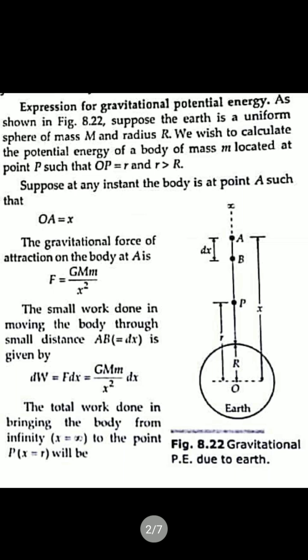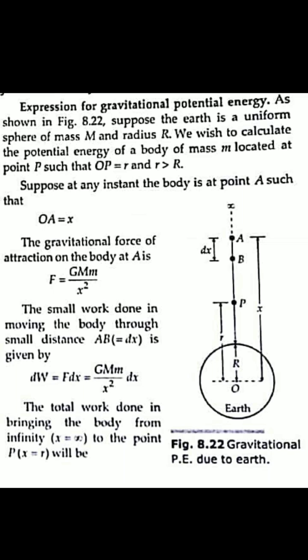Now we derive the expression for gravitational potential energy. For this, we consider the earth as a uniform sphere of mass capital M and radius R. Now we calculate the potential energy of a body of mass small m at a point P. The point P lies within the gravitational field, so at point P we calculate the potential energy of another body with mass small m.